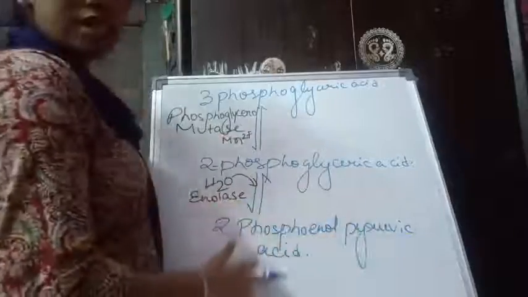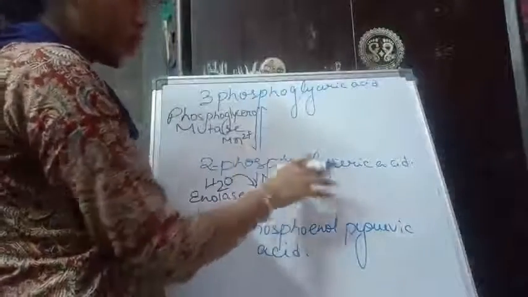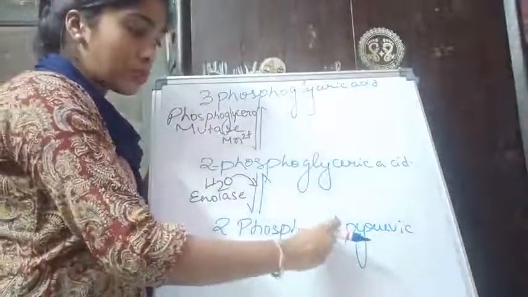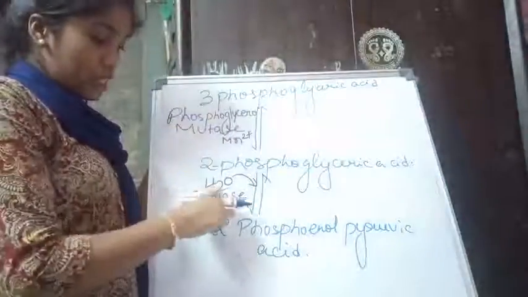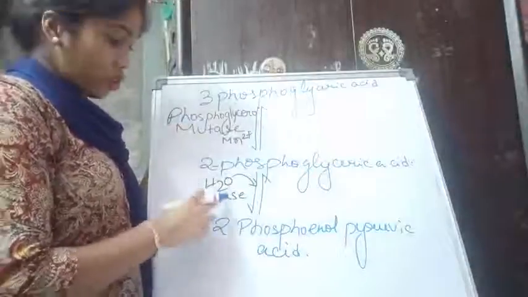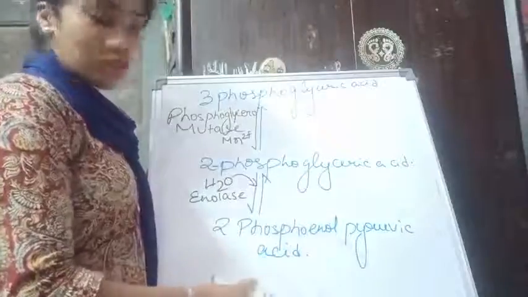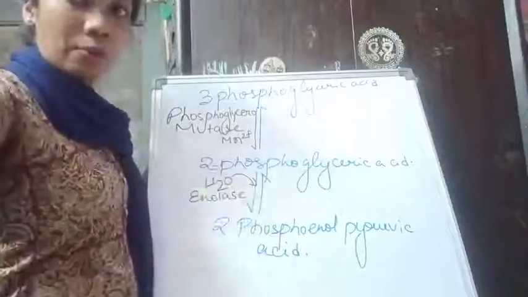2-phosphoenol pyruvic acid. If you concentrate on the name, we can clearly see that this compound was not having an enol group. Phosphoglyceric acid has no enol group in it. But the new compound formed has an enol group, phosphoenol. So an enol group has been incorporated. Whenever an enol group is incorporated, the enzyme which works there is enolase. When enolase works, it usually involves incorporation of water. So water has been incorporated, and that is why the enol group could be added. The newly formed compound is phosphoenol pyruvic acid. Okay, we will move to the next step now.